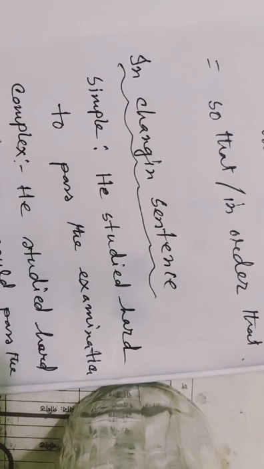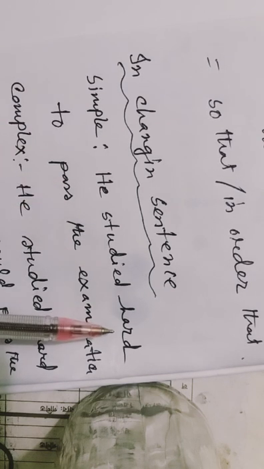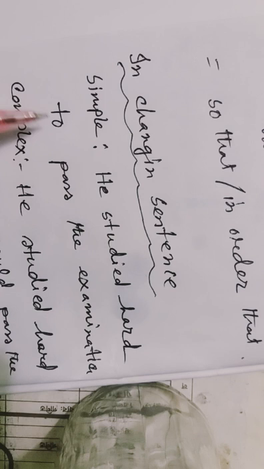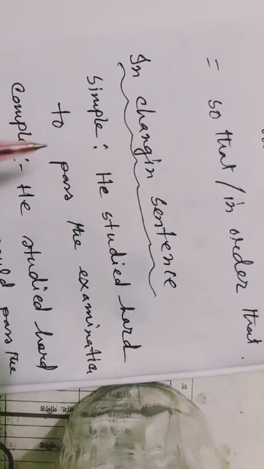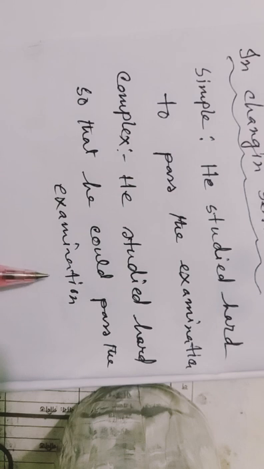If there is a simple sentence constructed using an infinitive, like "He studied hard to pass the examination" — "to pass" is an infinitive — these kinds of simple sentences using an infinitive can be made complex by using the structure of "so that." Like, he studied hard so that he could pass in the examination.